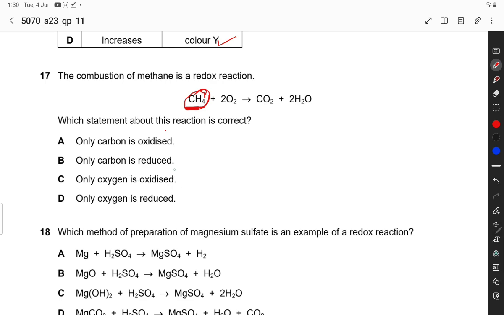Only carbon is reduced. No, carbon is not reduced. Only oxygen is oxidized. Oxygen is reduced. Only oxygen is reduced. Over here CH4 has two atoms, carbon and hydrogen. So CH4 is going to be oxidized. So oxygen is only reduced. So D option is correct.